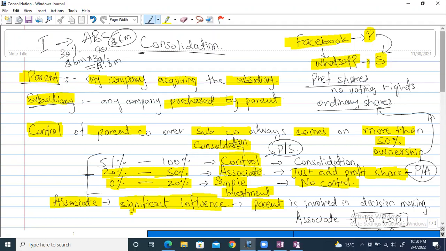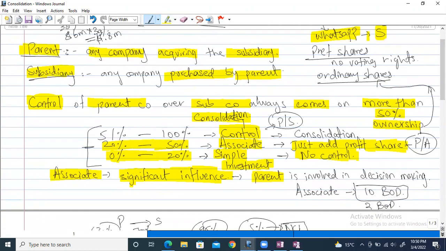Okay, now there is one more example. In associate, let's say there is a significant influence, right? This BOD is basically the board of directors. If one company has 10 board of directors and this company is my associate, I basically have the voice to appoint at least 3 board of directors, because that is approximately 30%, right?